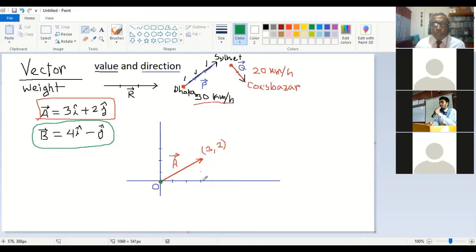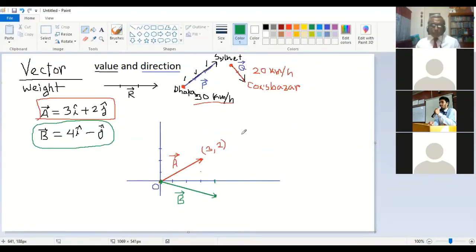So 1, 2, 3, and 4 units to the right, because 4i, and then go down 1 unit. That will be the end point. And if you now join the points, that will be the vector B. Of course you use the arrow mark at the end of the vector. So that will be your B vector, the green one.